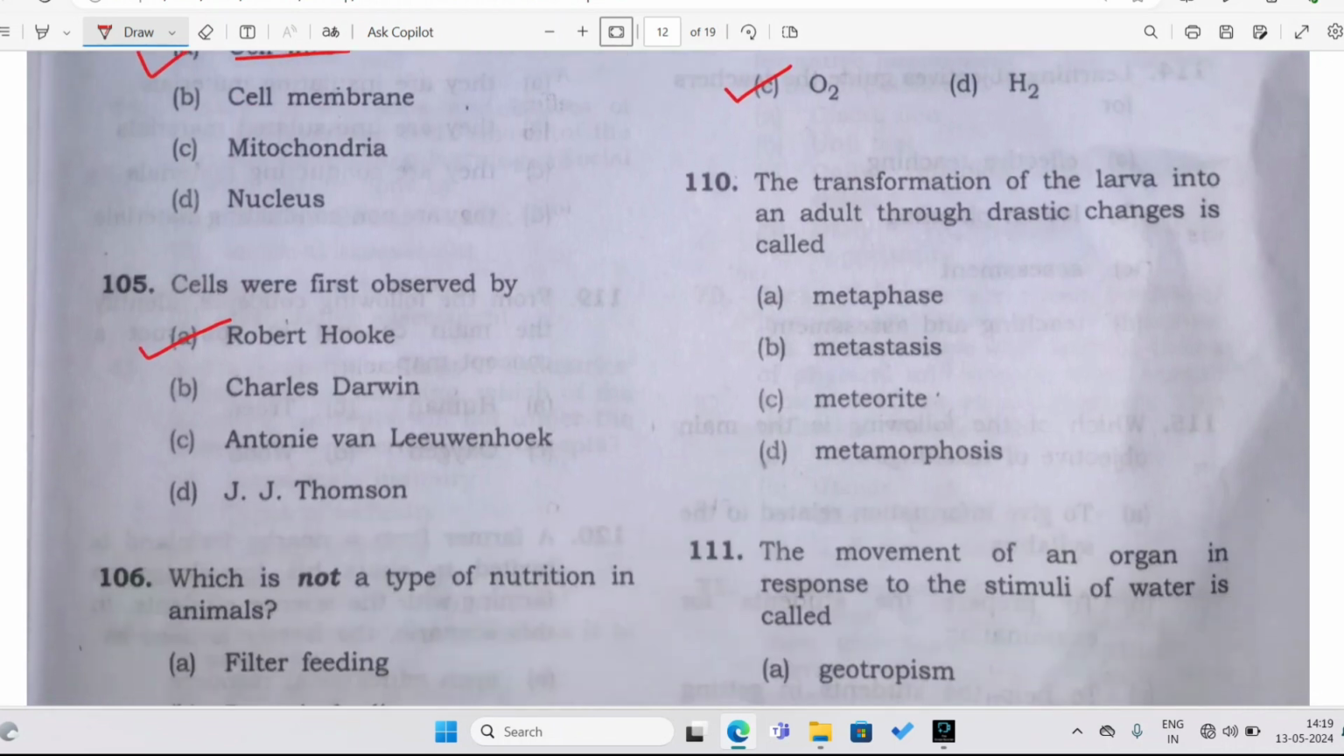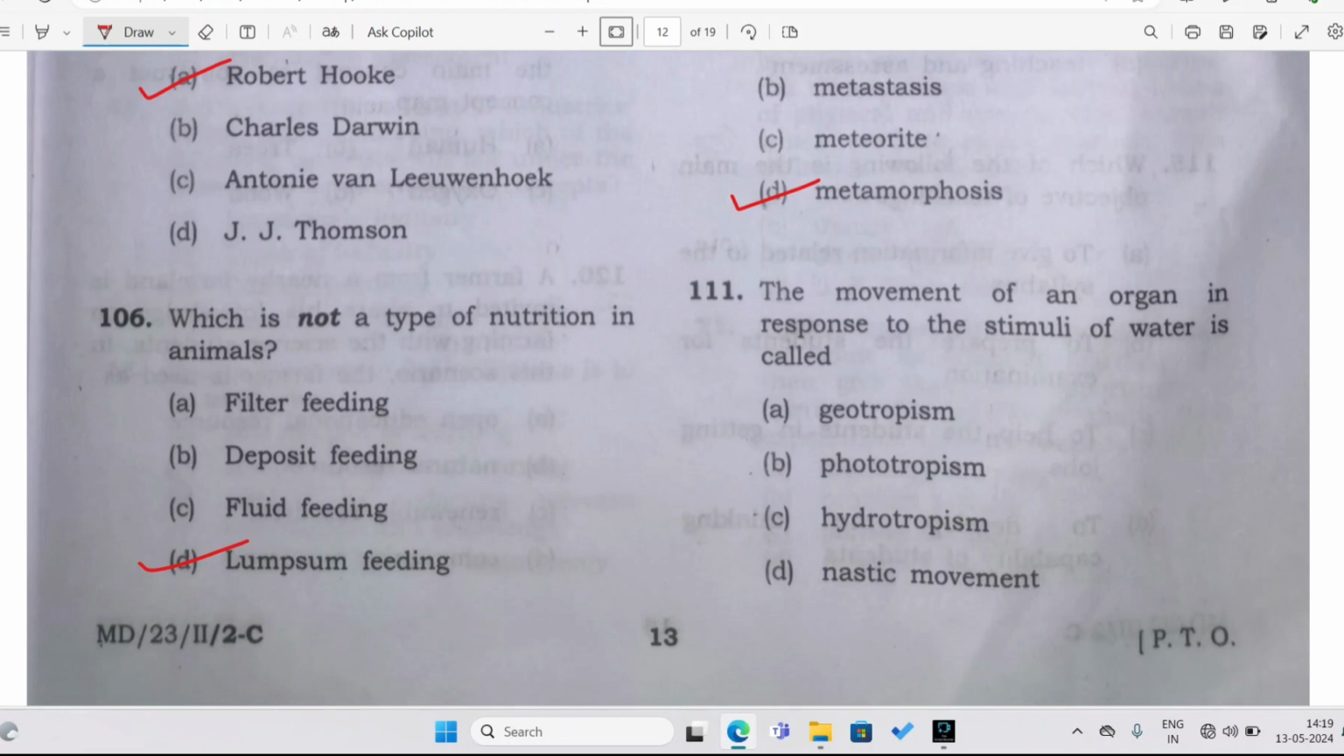The transformation of larva into an adult through drastic changes is called metamorphosis. Metamorphosis is the phenomenon by which the larva of an insect or an animal drastically changes into an adult. An example can be the frog, right? Next, the movement of an organ in response to the stimulus of water is called, see, whenever you hear the word water, you understand it has something to do with hydro, right? So it is hydrotropism. You have to be technically smart, all right?